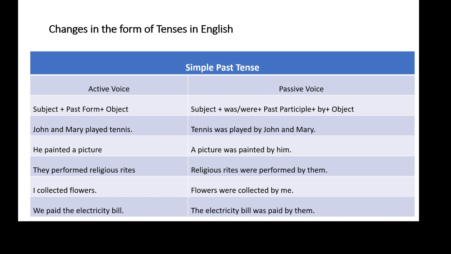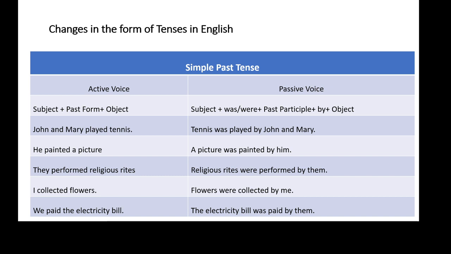Flowers, an object, has become the subject here. It is plural in form, therefore were is the correct helping verb, and it is followed by the past participle of the main verb, collected. After that by is written, and after that I will be converted into me. So the correct answer is flowers were collected by me.